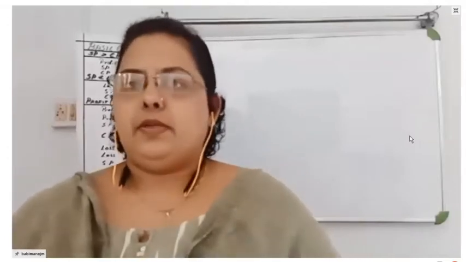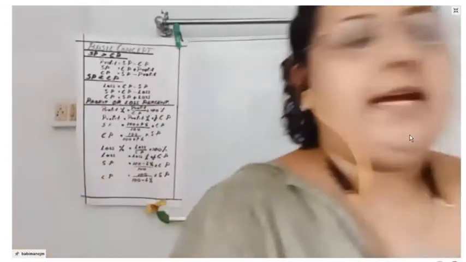If 30 girls leave and no new boys is admitted, what is the new percentage of girls in the school? That's the question.